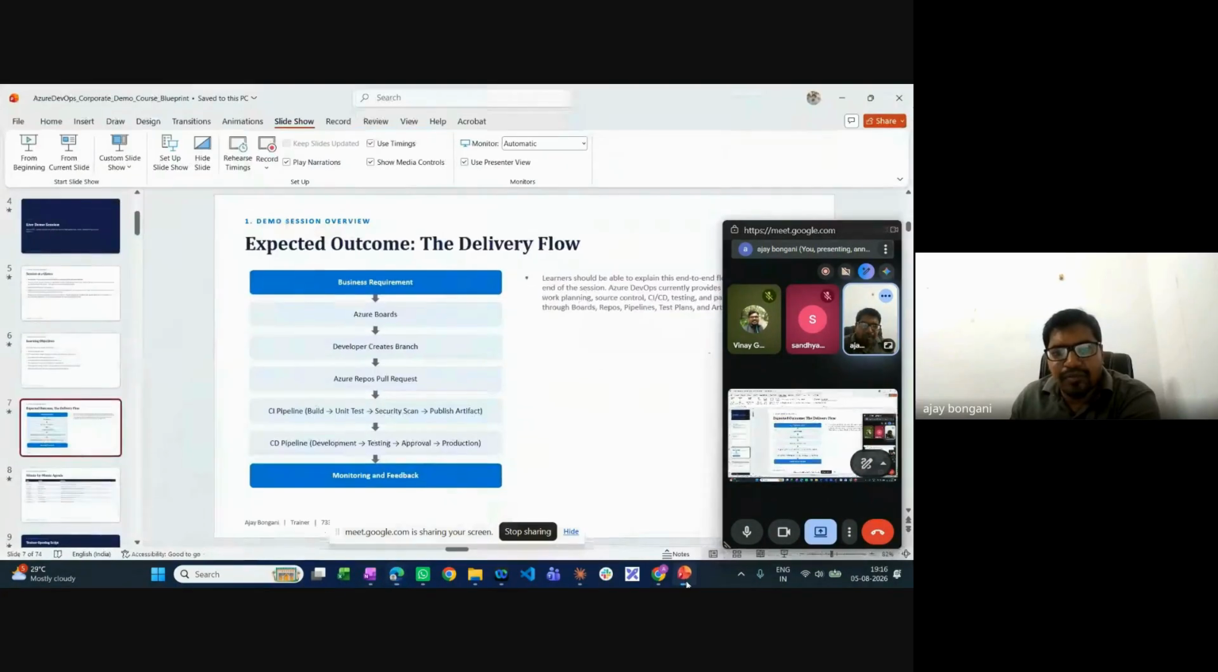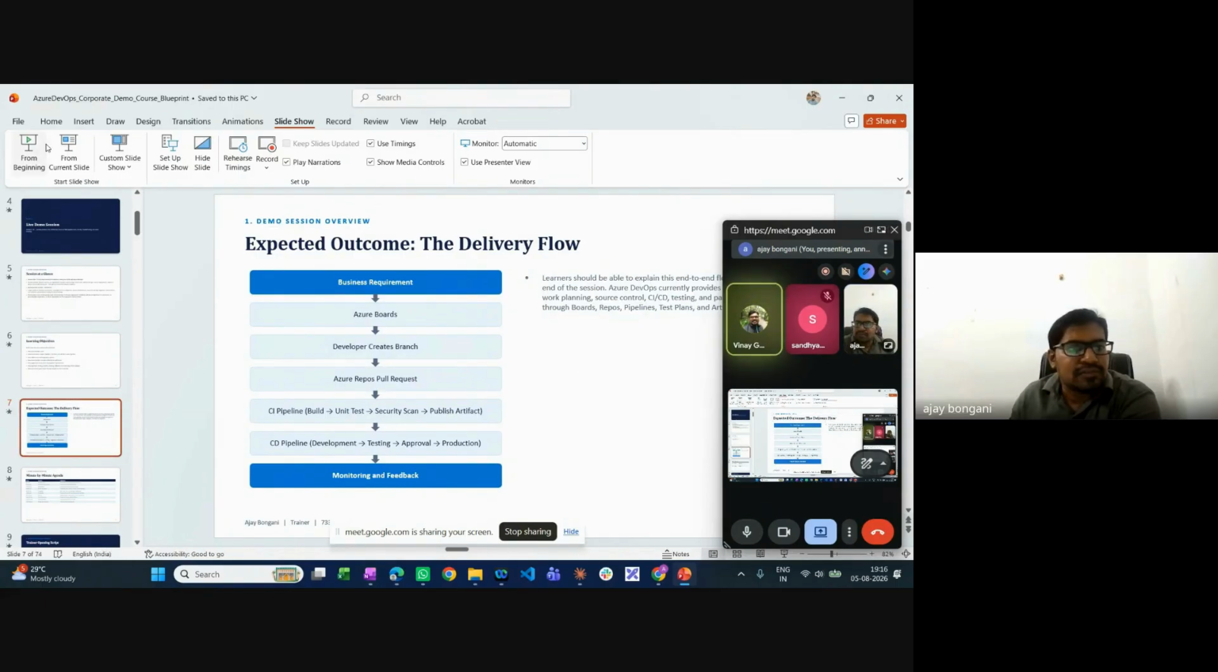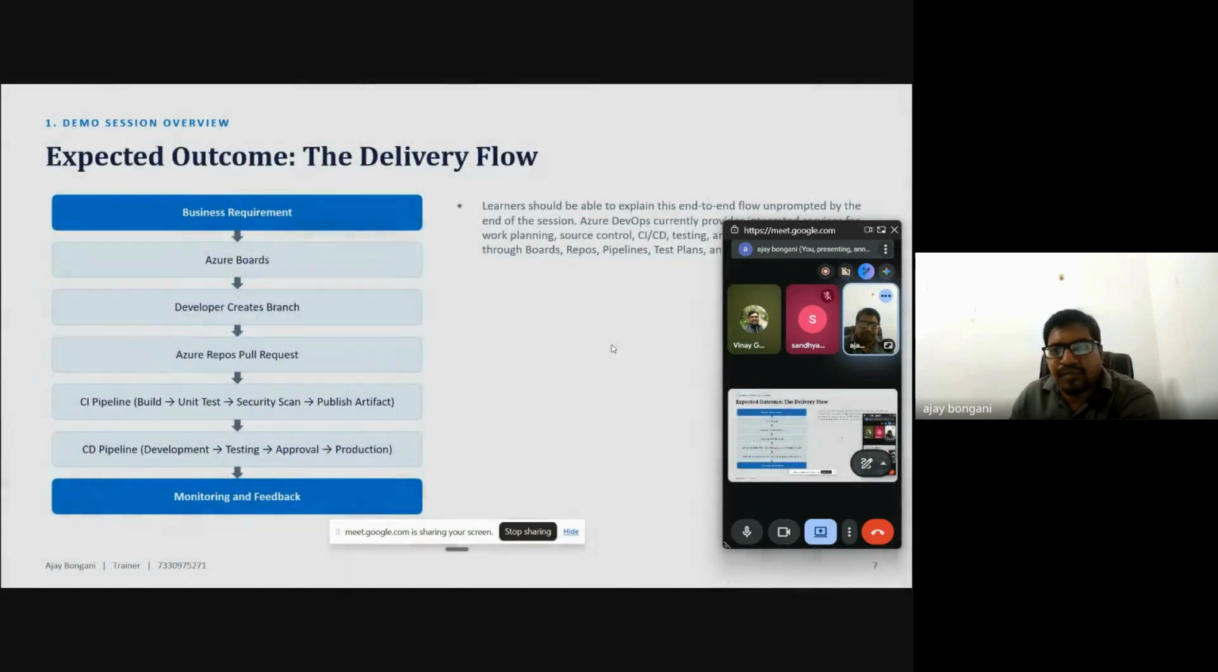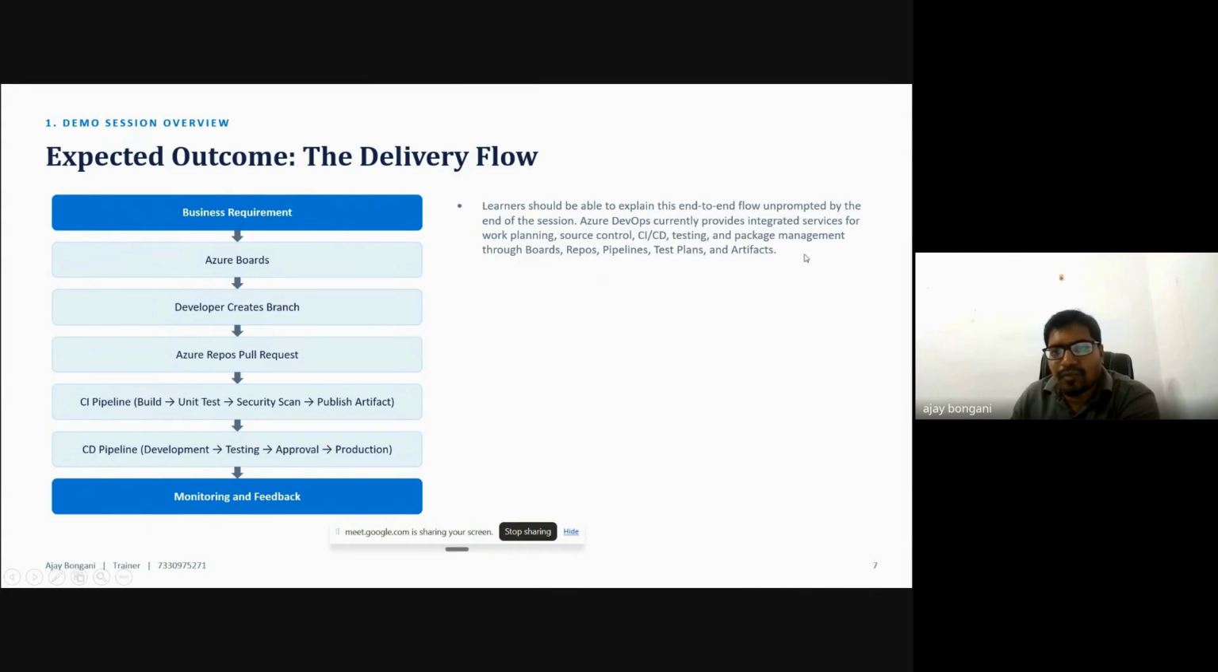Okay, able to see my screen, right? I can. Fine, so now open the current slide. Okay, so here it is. This is exactly the delivery flow. In this, Azure DevOps provides integrated services: Azure Boards for work planning, Azure Repos for source control, and the CI pipeline and CD pipeline. The components are boards, repos, pipelines, test plans, and artifacts. We will discuss this in the coming slides.